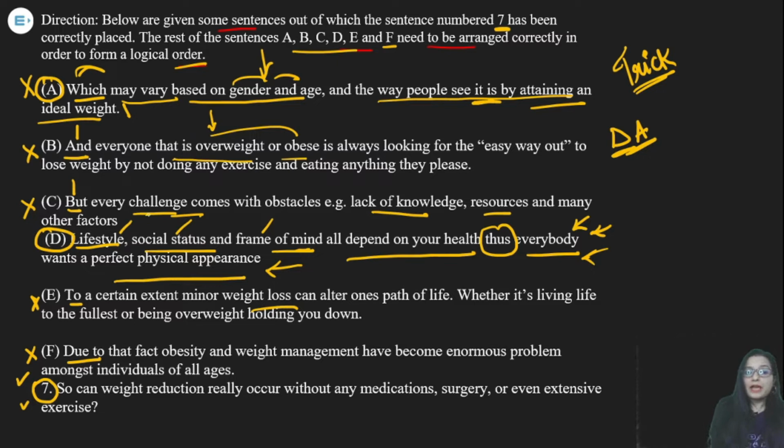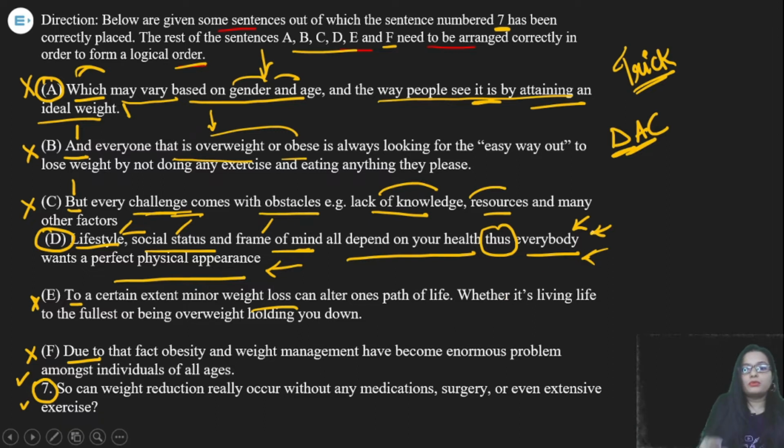And C saying, "but every challenge," now this is a challenge to get the perfect physical appearance. It is a challenge, and every challenge comes with obstacles. Okay, and obstacles are like, because people have lack of knowledge and some kind of resources and factors. So C should be used after A.